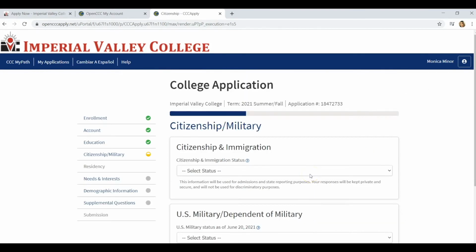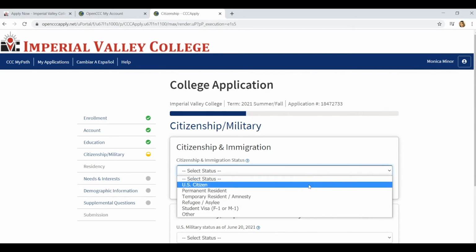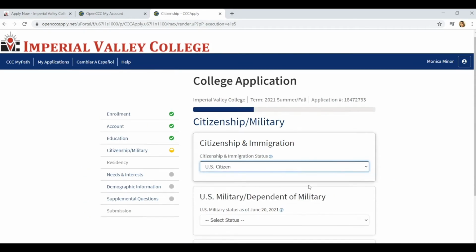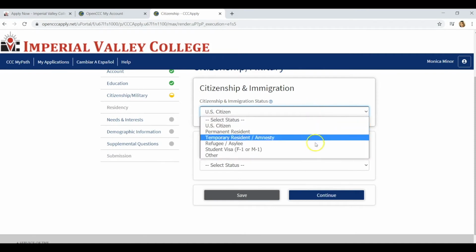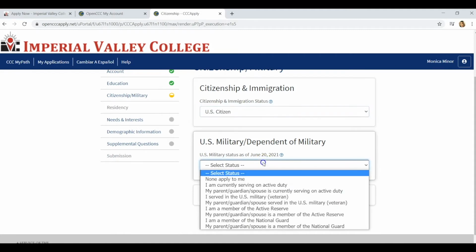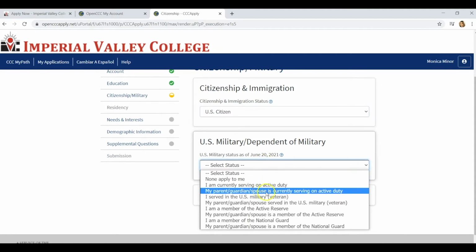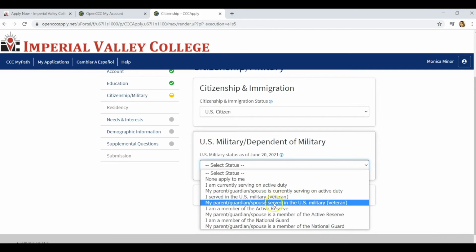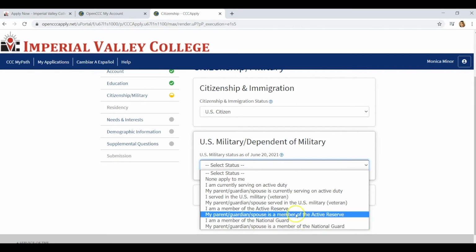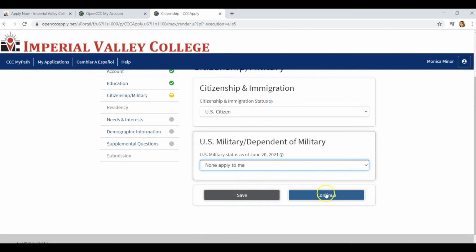The next section is citizenship and military. We're going to put U.S. citizen. You have different options here, depending which one relates to you. Now, U.S. military dependent military. I'm currently serving, or my parent and guardian is currently serving, a military veteran, or your parent or guardian served in the U.S. military. Pick the one that applies to you. For this tutorial, we will put none applied to me. Now press continue.